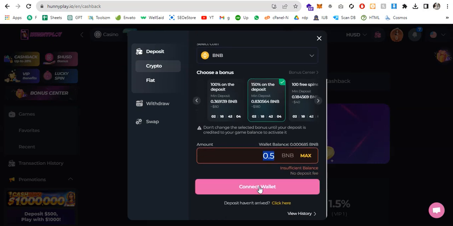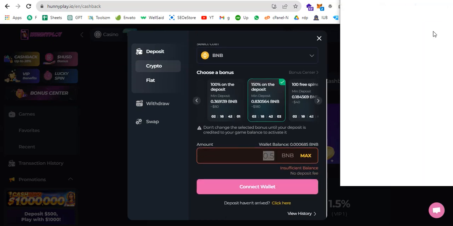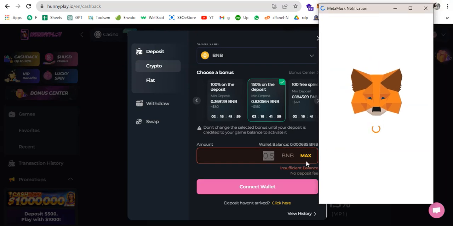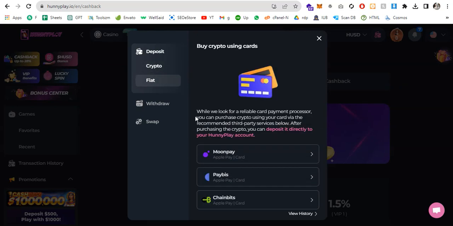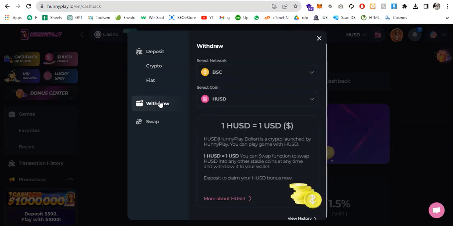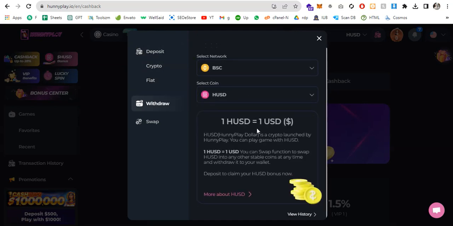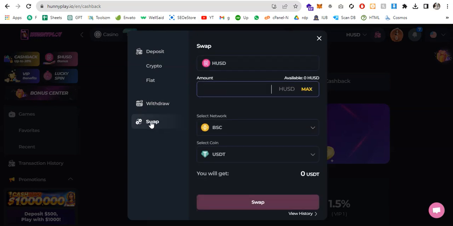You just have to click on connect wallet, and when your wallet is connected, you just have to click on deposit. And if you go to fiat, you can also pay with fiat via MoonPay, Paybit, and Chainbits. And let's go to withdraw. You just have to click on withdraw. You can also withdraw easily. 1 HUSD is equal to 1 USDT. So this is how it works. Deposit to claim your HUSD. And if you go to swap, you can also swap the coin from here.